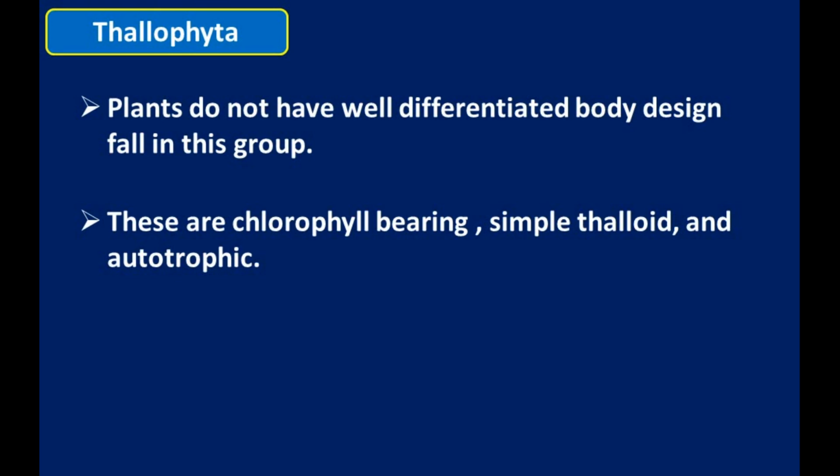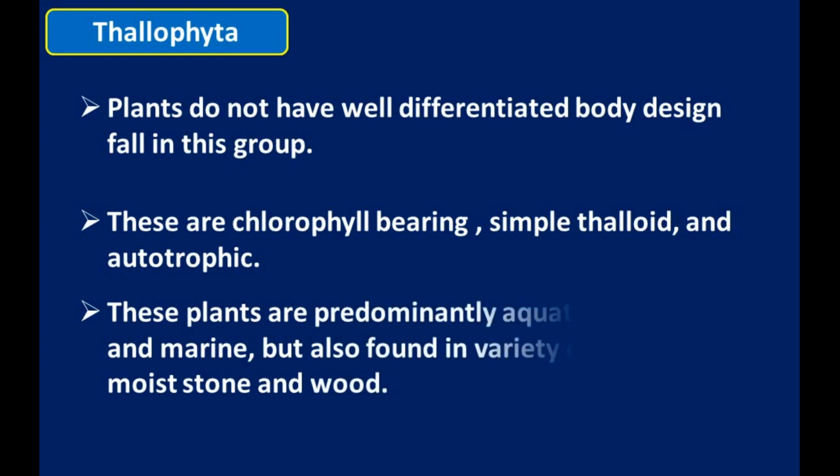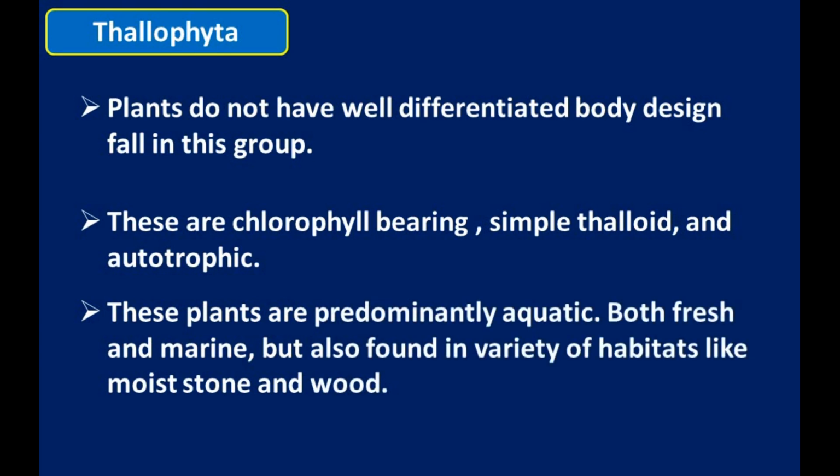These plants are predominantly aquatic, in both fresh and marine water, but are also found in a variety of habitats like moist stone and wood.